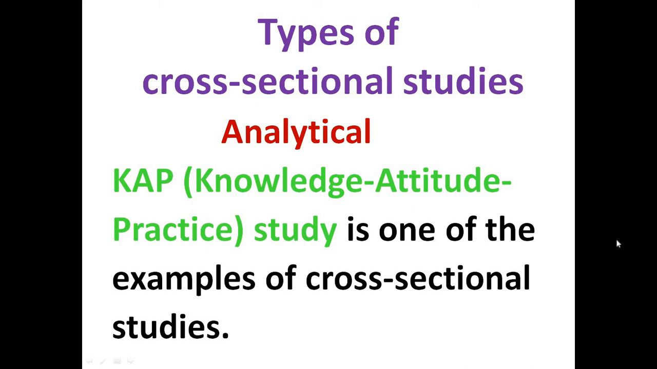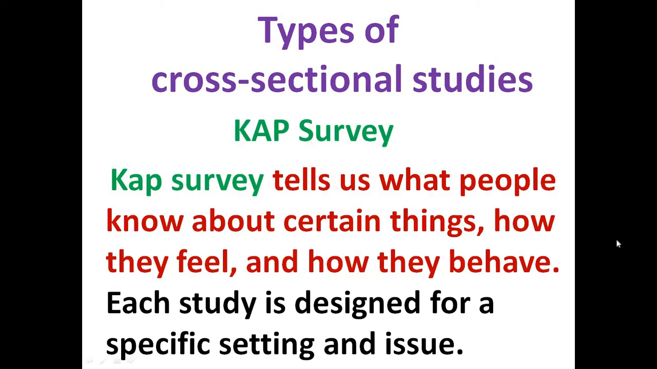What is the knowledge of the respondent? What is his belief? How does he think about the disease, whether smoking is definitely the cause of lung cancer or not, and of course practice, whether he is a smoker or not. So a CAP survey tells us what people know about certain things, how they feel and how they behave. Knowledge, what they know about certain things; attitude, how they feel; and of course practice, how they behave.